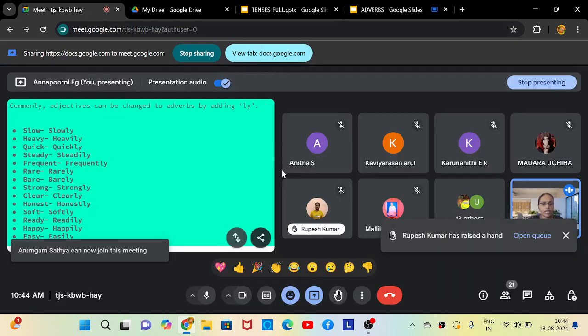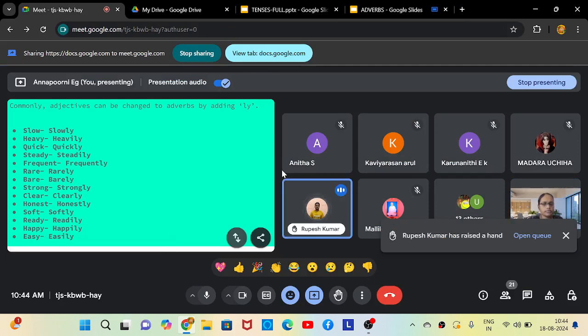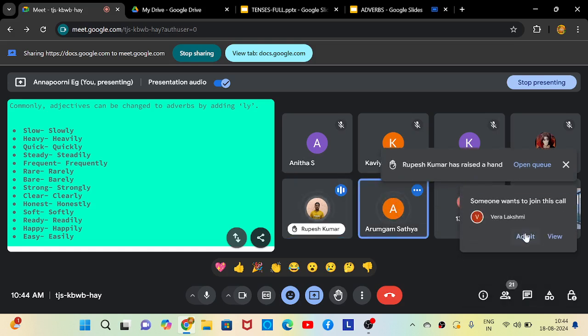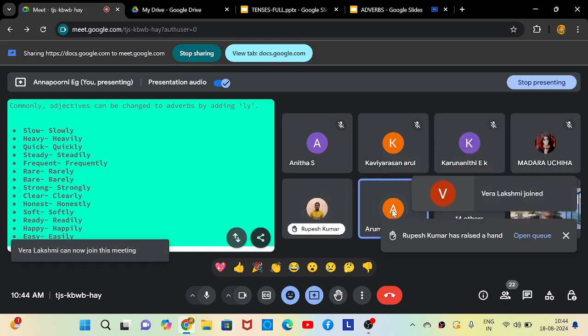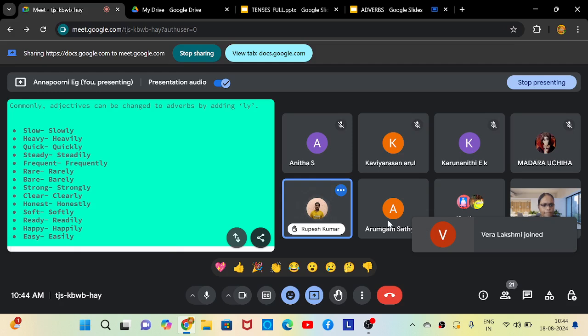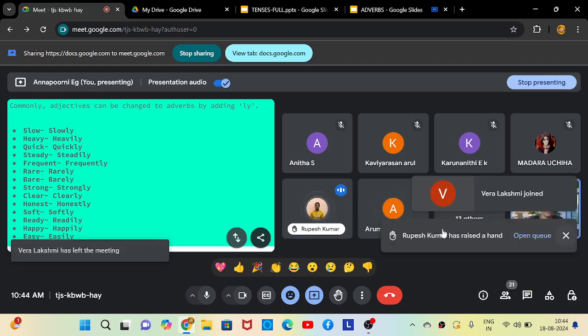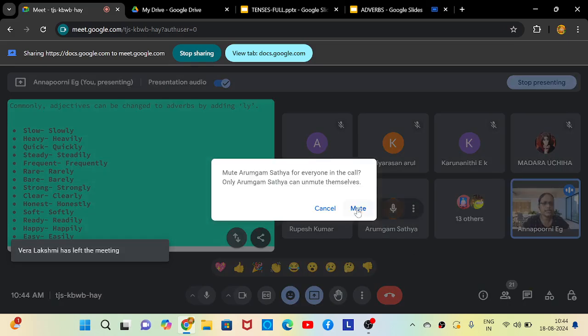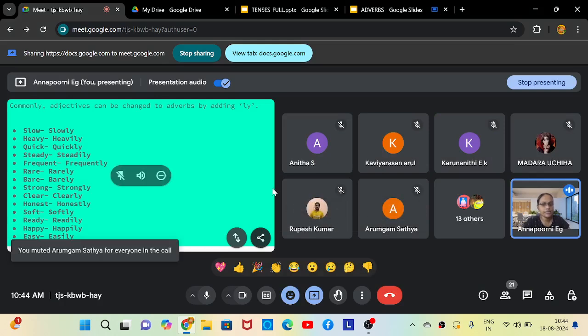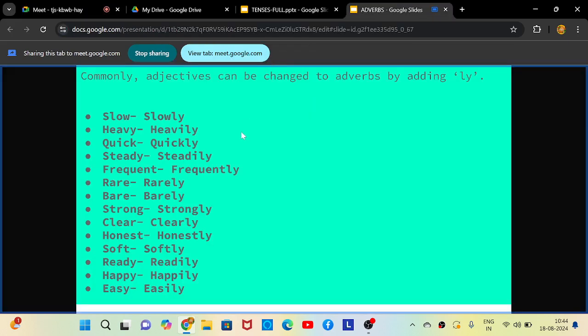Yes, Pratika, do you have any doubts? Ma'am, I don't have any doubts. It is also the same with heavy and steady. Heavy, heavily, and steady, steadily. We do the same thing. We just remove the Y and add ly. Right, very good. Good examples.